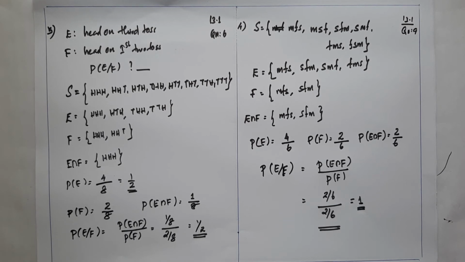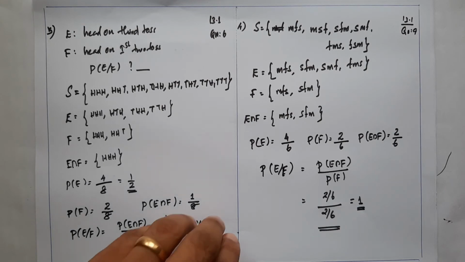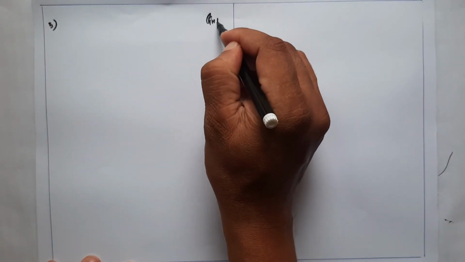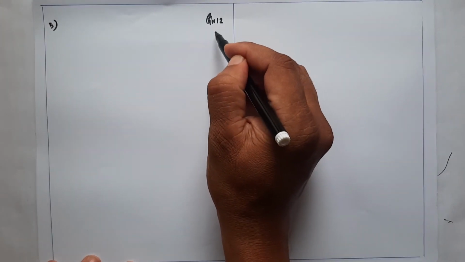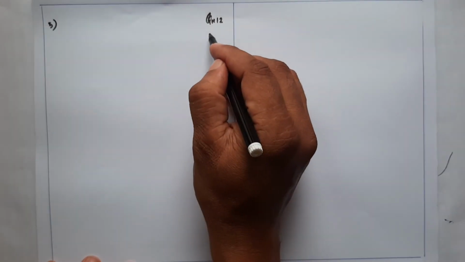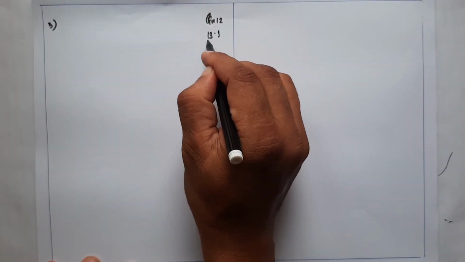Now we'll discuss one more question using the concept of conditional probability. Our next question is question number 12, same exercise 13.1.